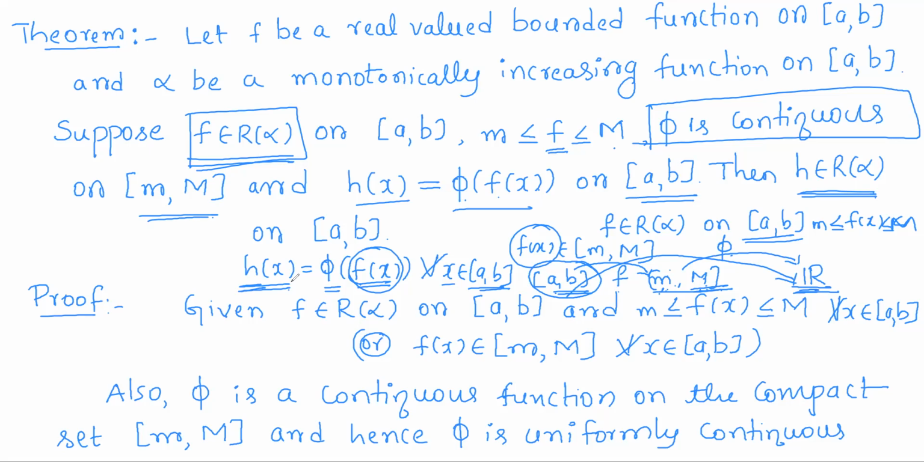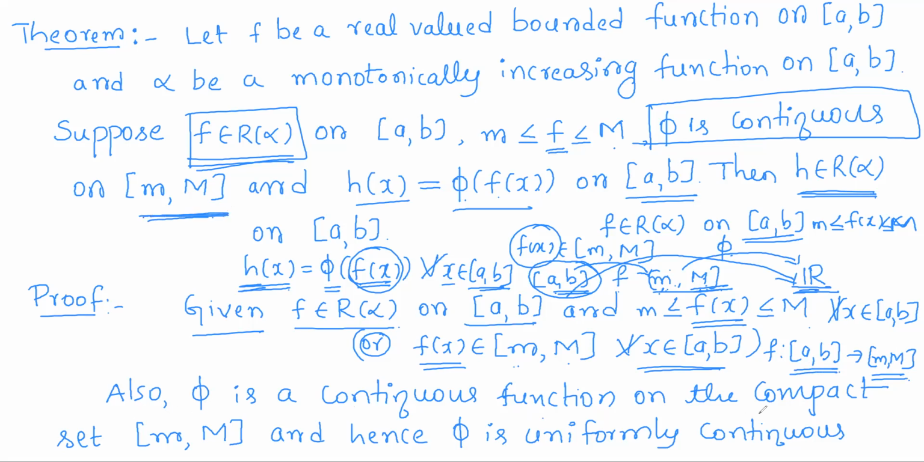So what are all the things they have given? Given f is Riemann-Stieltjes integrable on the closed interval a comma b, and f of x lies in between small m and capital M, or f of x belongs to closed interval small m capital M for all x varying over closed interval a comma b. That means f is actually a function from closed interval a comma b to closed interval small m capital M. So closed interval a comma b is the domain, closed interval small m capital M is the codomain. Now phi is a continuous function on this closed interval.